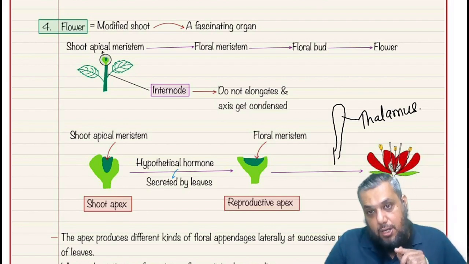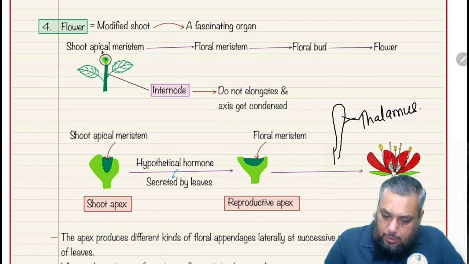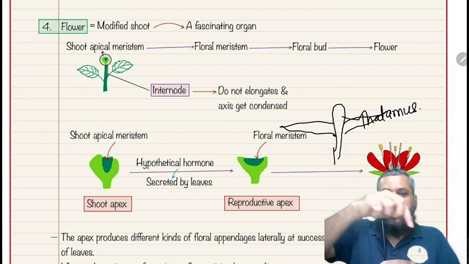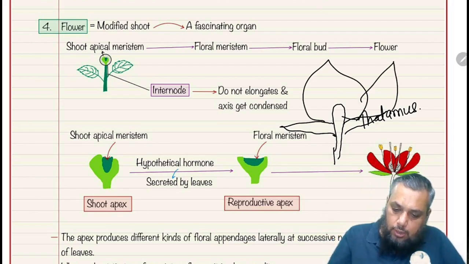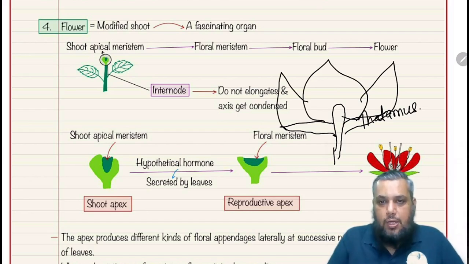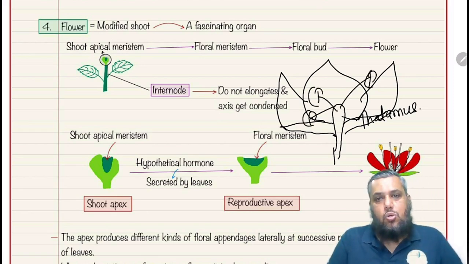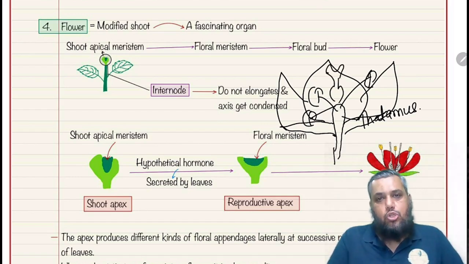So the outermost modified leaves are called sepals. So we have a sepal, sepal, sepal, sepal, and there's a whorl of sepals, which is called calyx. Then you have got another modified leaves called petal, petal, petal, petal. Now the whorl is called the corolla. And you have got stamen, stamen, stamen, stamen. And the entire whorl is called androecium. And the whorl of carpels is called gynoecium.